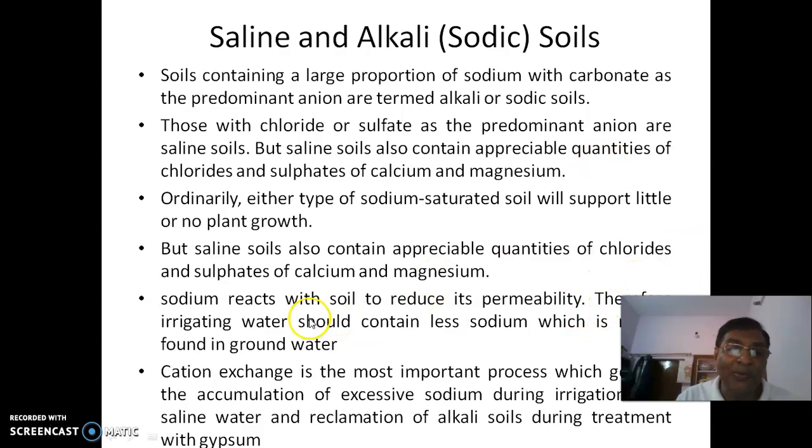Therefore, irrigating water should contain less sodium. Suppose we are pouring more surface water or groundwater that contains extra sodium, then that will be much more dangerous, which is mostly found in groundwater. Normally, groundwater will have more of these salts. So all this process is governed by cation exchange, which is the most important process governing the accumulation of excessive sodium during irrigation with saline water, and also during reclamation of alkali soils by treatment with gypsum.